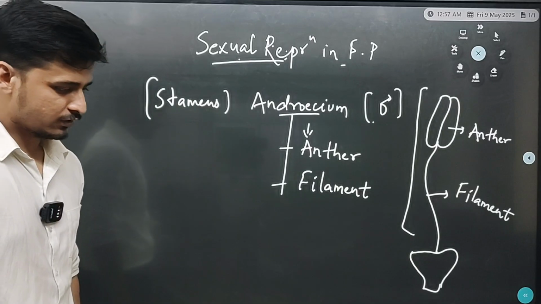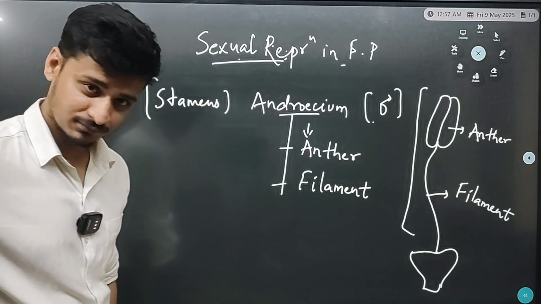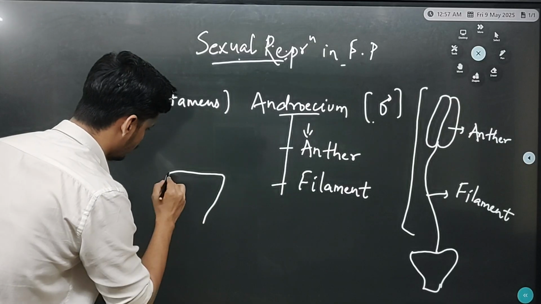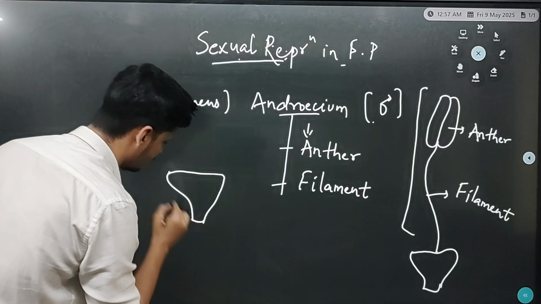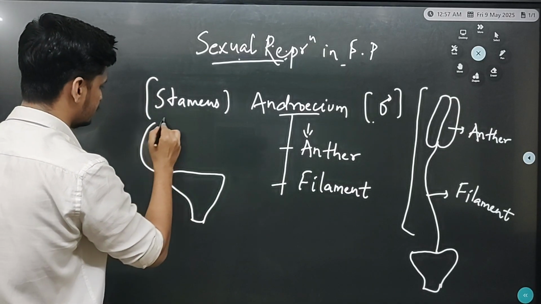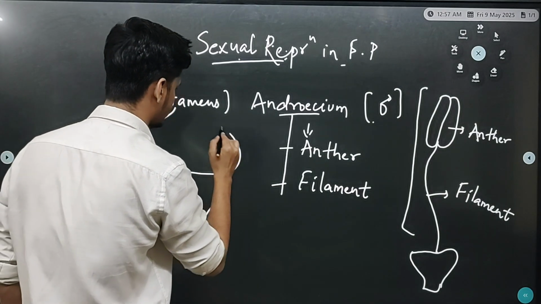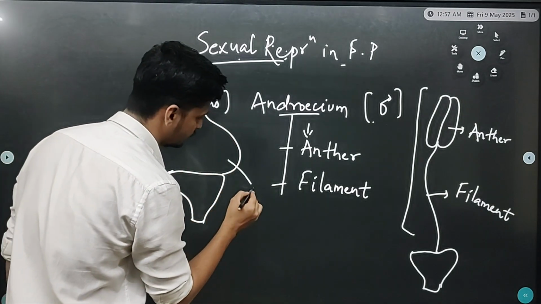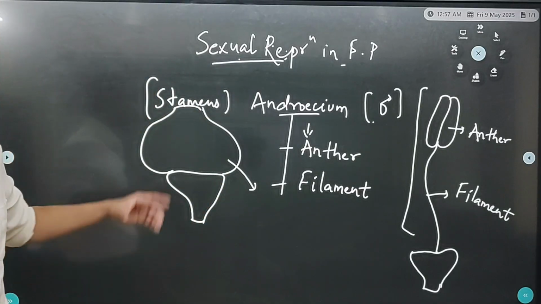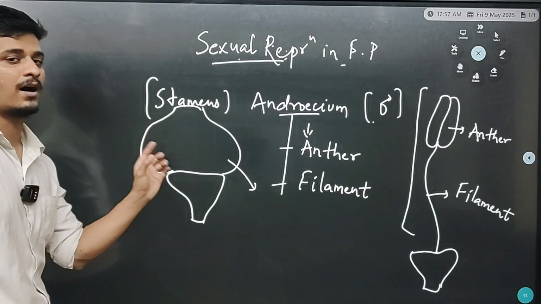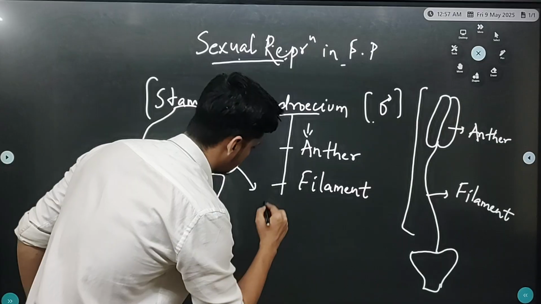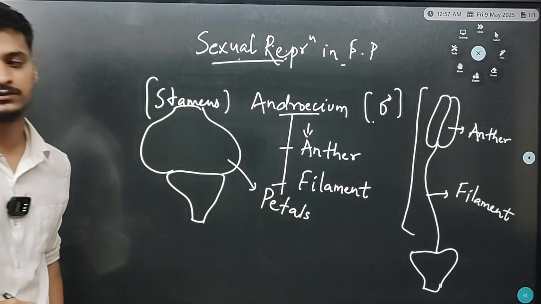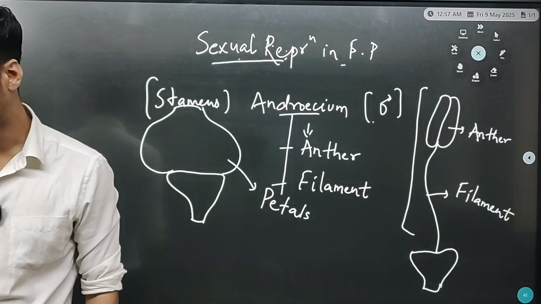Right. So I think you might have seen flower. There are two parts in flower. One is floral primordium, that is green in color, and second is the colorful structure. The colorful part of flower is known as petals.